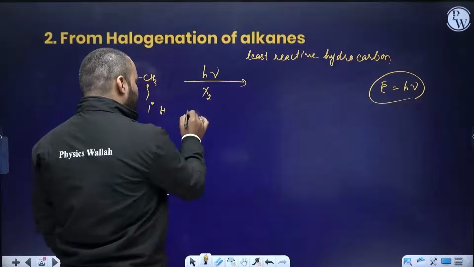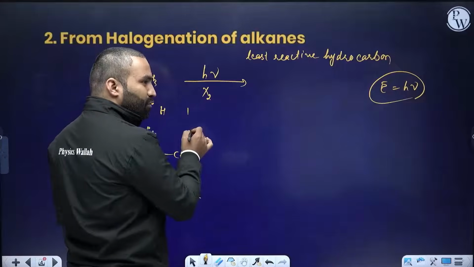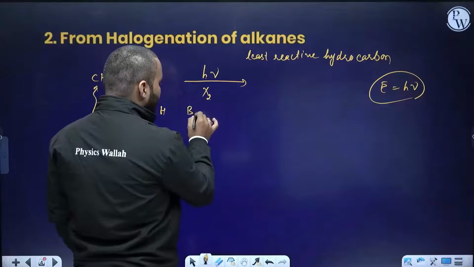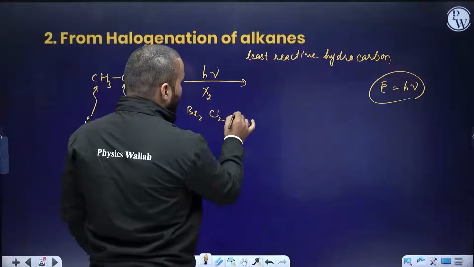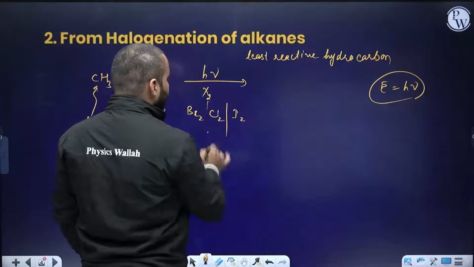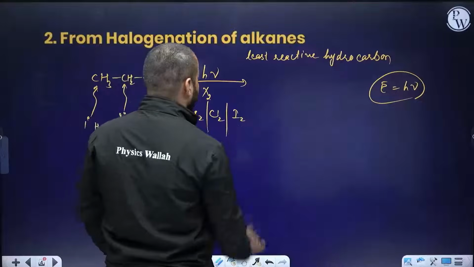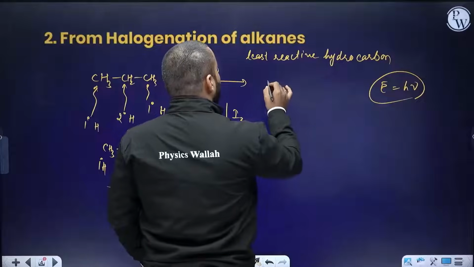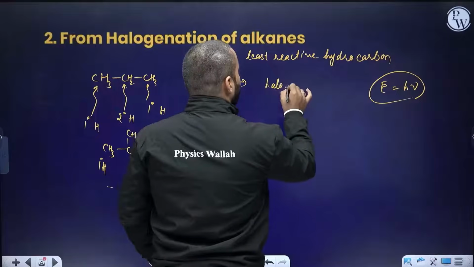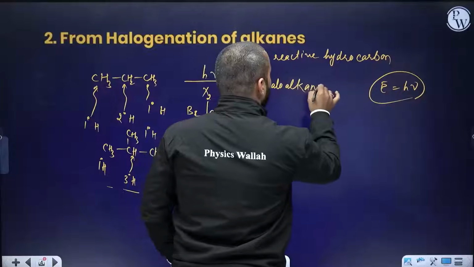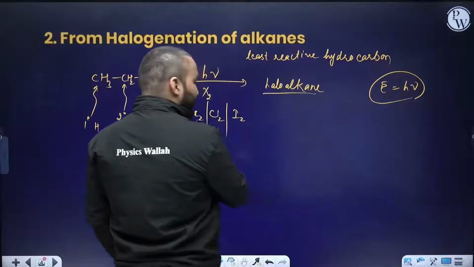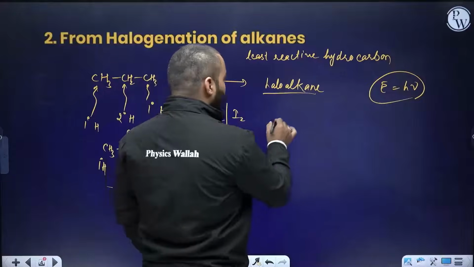Now X2 can be, we don't generally use F2 because F2 has a very high reactivity, it gives a violent reaction. So we will be using Br2, Cl2 or I2. Either of the three we can use for this reaction. As a result, you will be getting the haloalkane as the product.